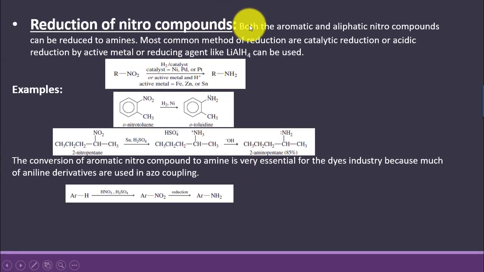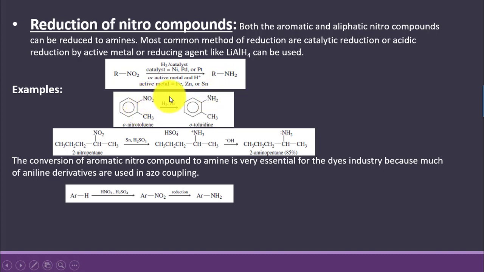Reduction of nitro compound. Both the aromatic and aliphatic nitro compound can be reduced to amine, and the most common methods of reduction are catalytic reduction, acidic reduction by active metal, or reducing agent like lithium aluminium hydride. So we say that both aliphatic and aromatic nitro group can be easily reduced to amines.